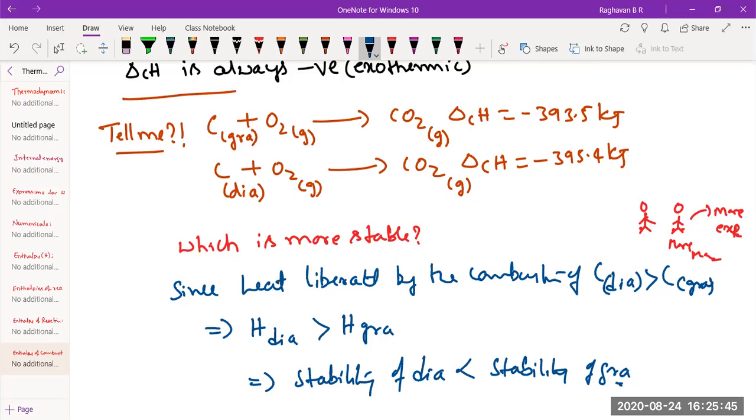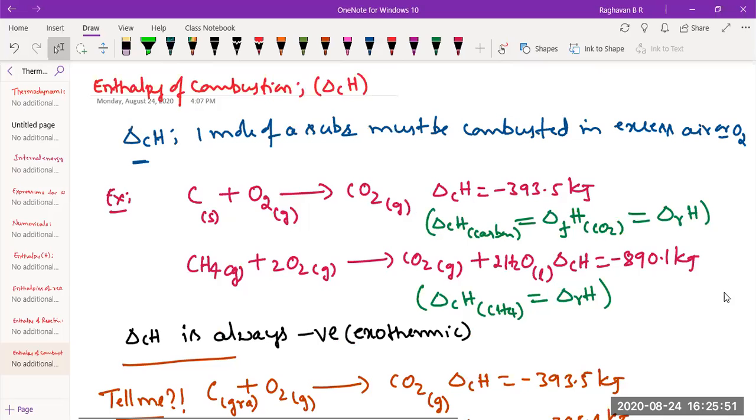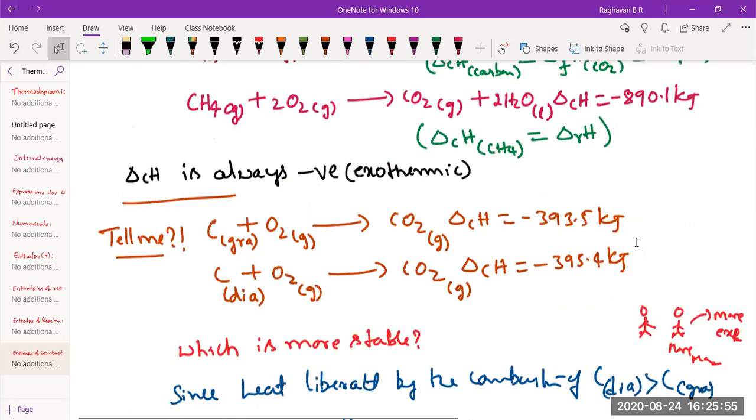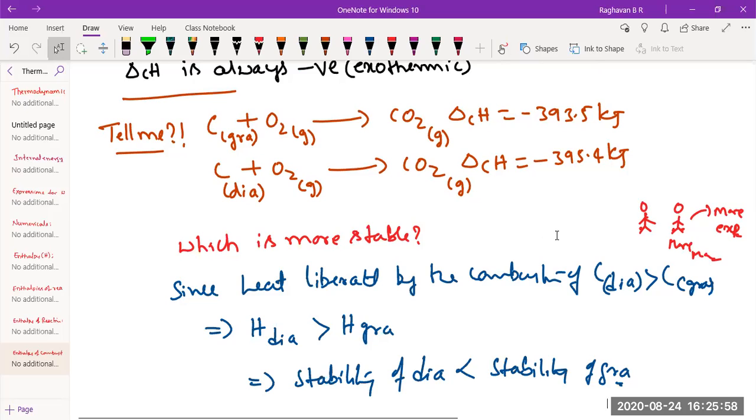See, under every definition, there is something or the other to conclude in addition. Like enthalpy of formation: the more heat liberated, the more the stability. Enthalpy of formation can be negative or positive. Enthalpy of combustion should always be negative. And now, the more the heat liberated, the lower the enthalpy of the compound, so the more the stability.